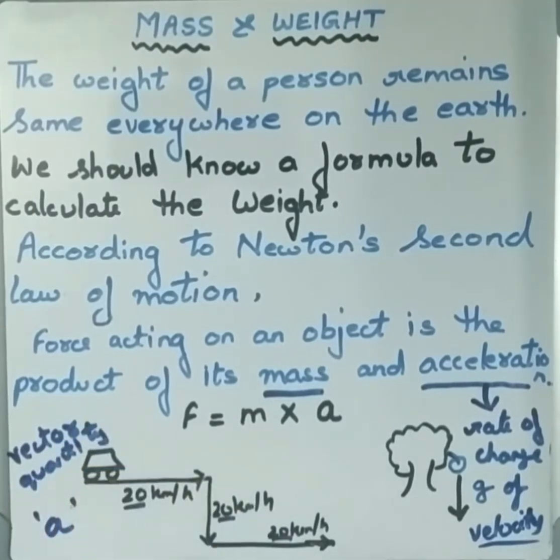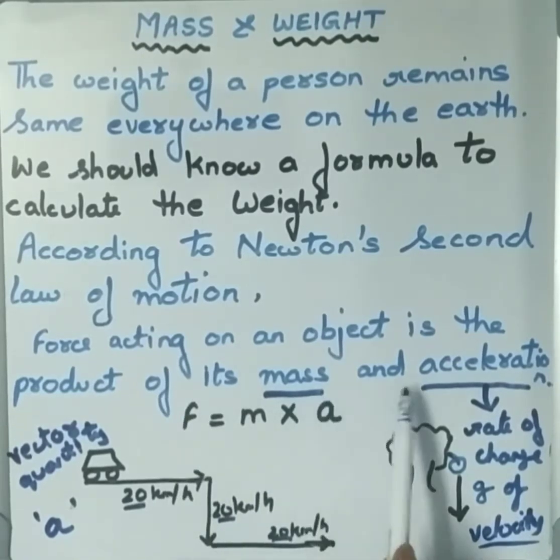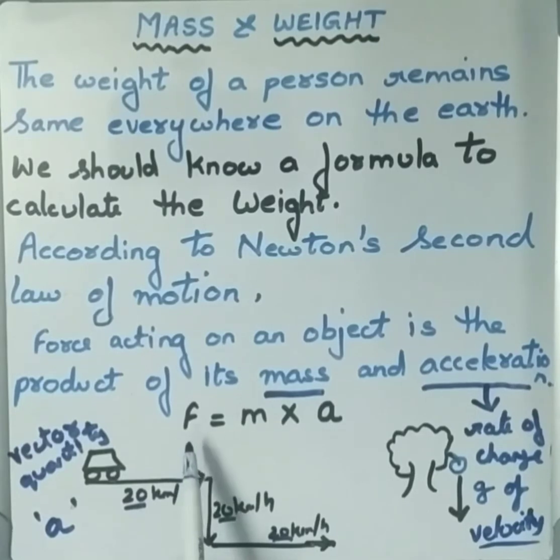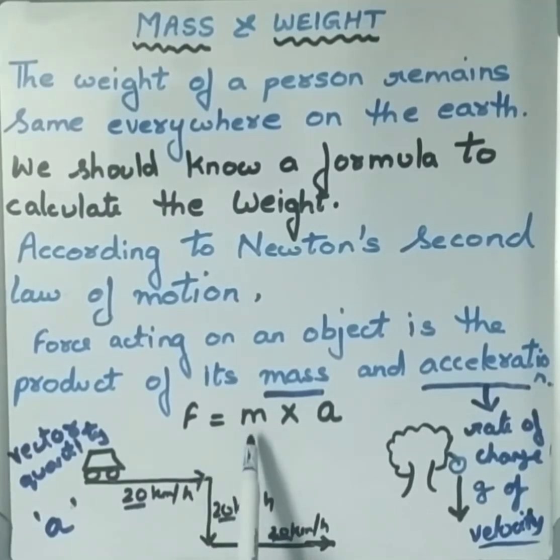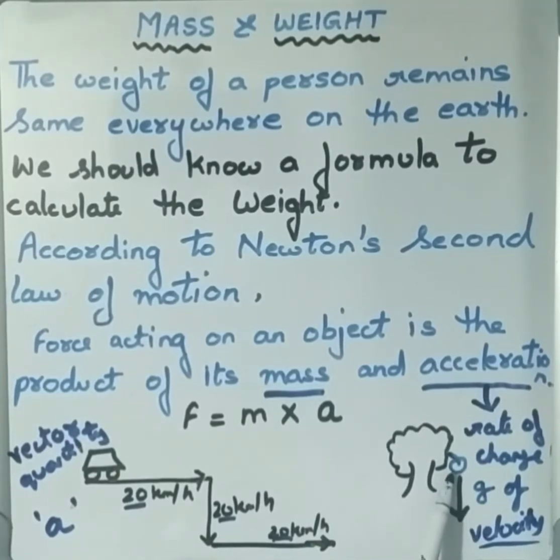Now let us come to the next one. Keeping these points in mind, that is mass and acceleration, the equation is written as force is equal to mass into acceleration. Now here is one more example. You can see an apple falling freely from a tree, in a particular direction. Who is applying the force on the apple in the downward direction? Obviously there is a gravitational force. So gravitational force is applied on the apple so that it will fall in the downward direction.